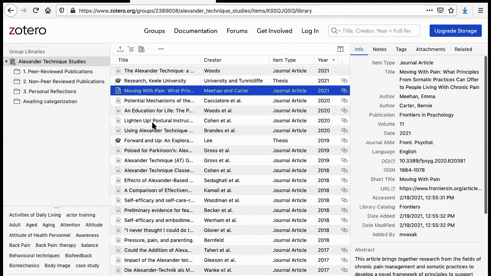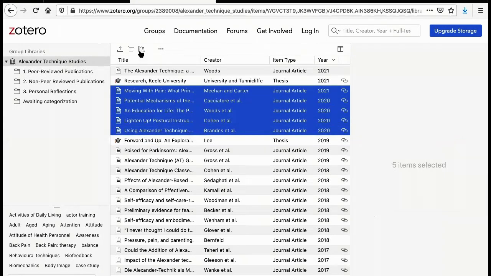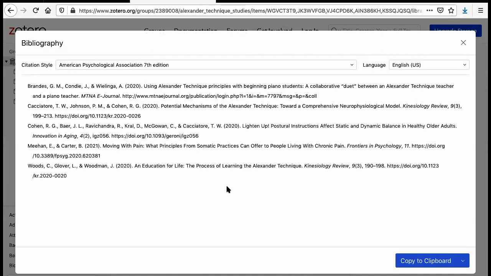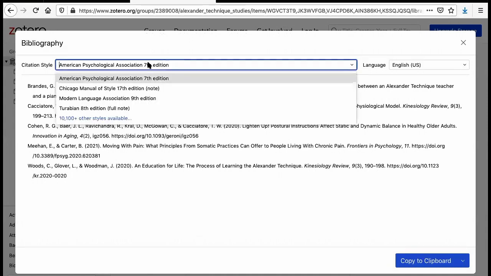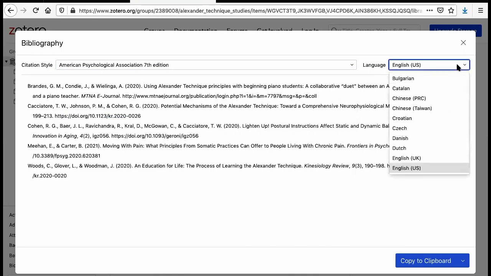Well, you could click on the ones that you want, or you can click on multiple here, and we have this small icon which looks like a couple small books, and this is create your bibliography, which you can click on. From there, it'll automatically create a bibliography here, and we can see that it puts it into APA 7th edition in our citation style. You can of course click on that and choose a different style if that works for you. You can also change the language of the style on the far right here.